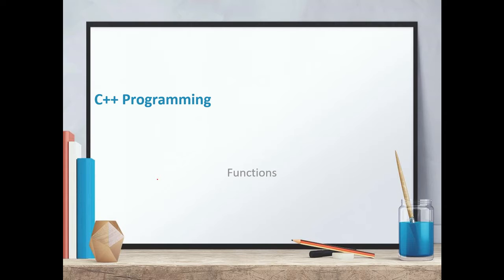In today's video, we will see what the advantages of modular programming are, what the various types of functions in C++ are. Then we will see the components or elements of a function. Then we will see the working of a function. And then we will see some real coding examples of using functions in a program.